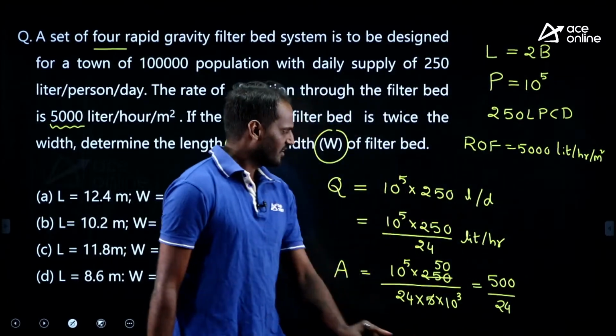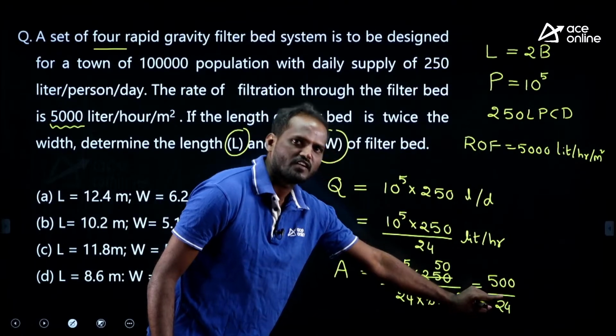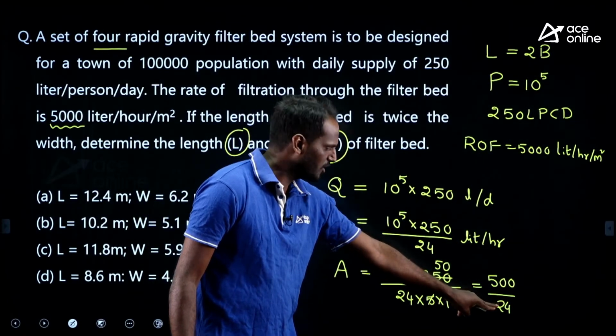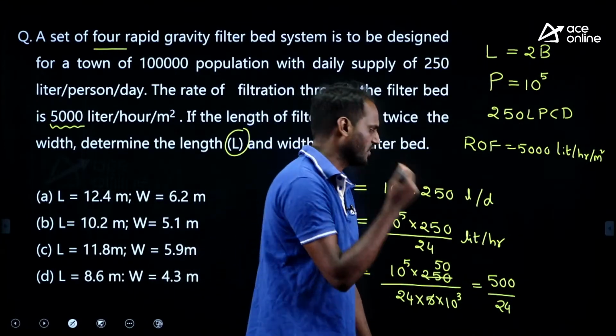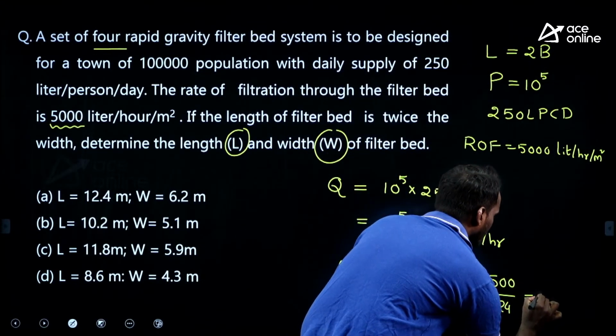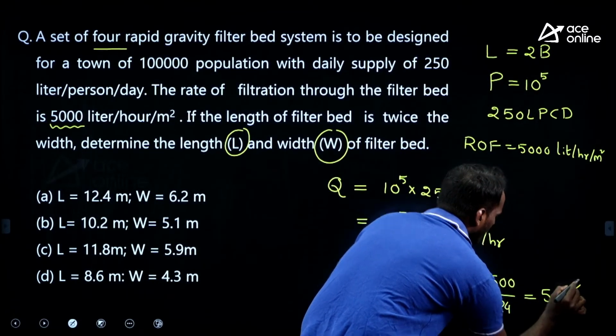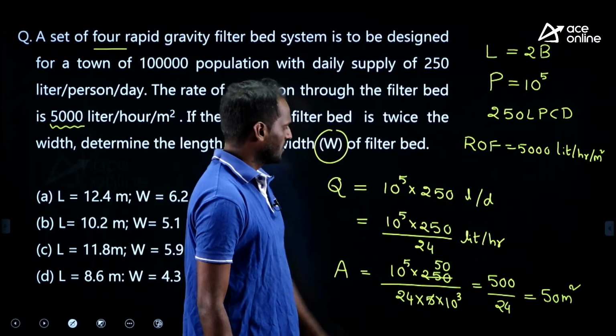Just for fun, I am assuming 24 as 25 for simple calculation purpose. The actual value is 24, I am assuming 25 for ease of calculation. If I assume 25, you will get 50 meter square, right? Sorry, 25.